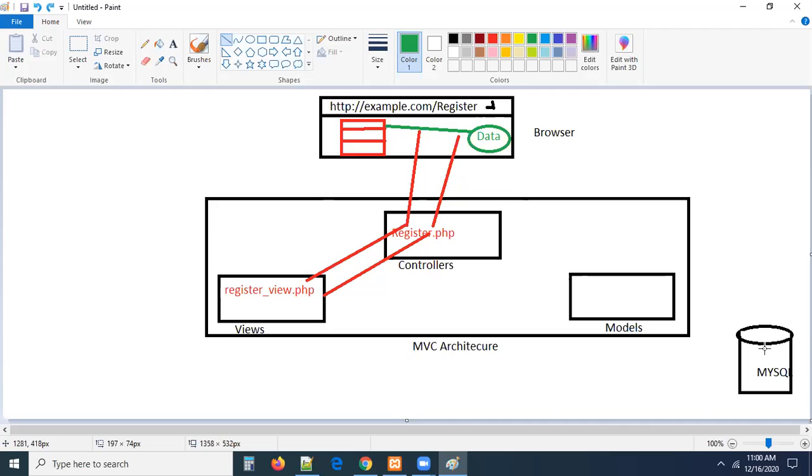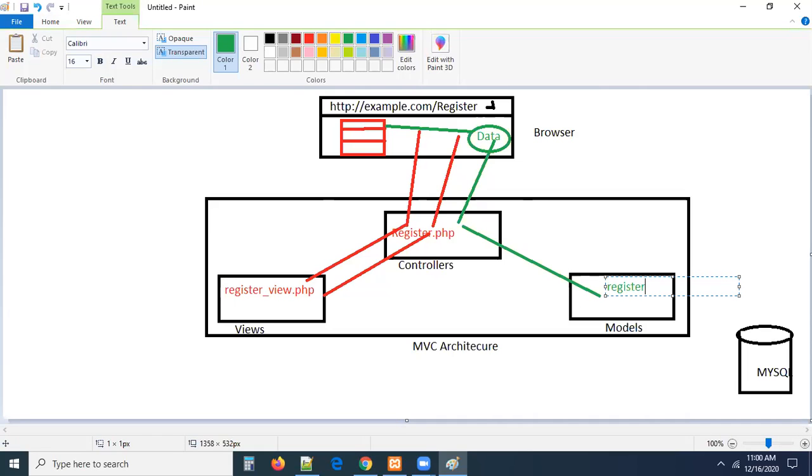Remember, whatever data you are submitting, the data should again come to the controller. Whether you want to send the data to the database or insert it into something, whatever it may be, first it should come to the controller, then it will go to the model. In the model, there is a file. So we have to handle the data now.